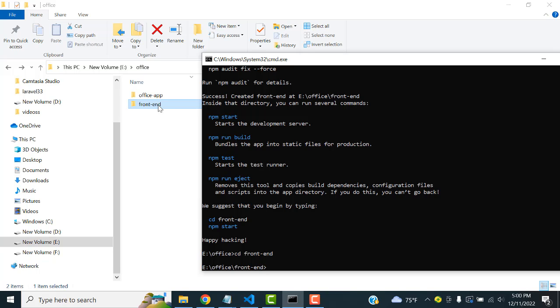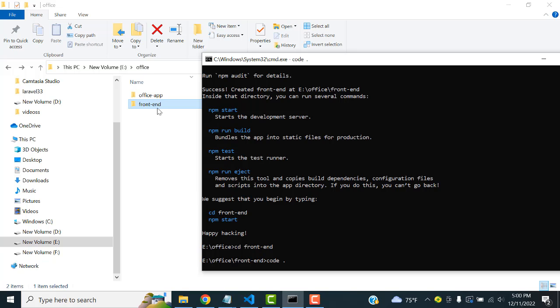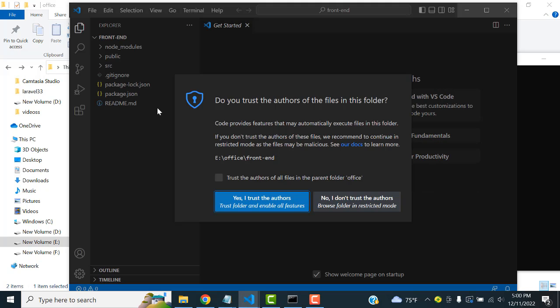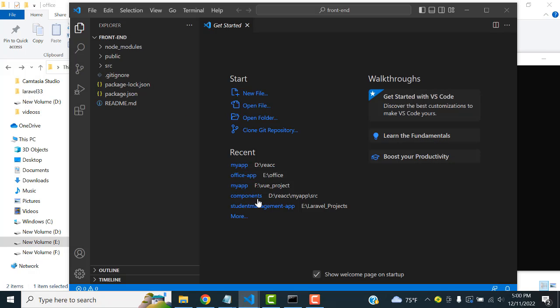Now this whole project I am going to open in the VS Code editor. How to open it in the VS Code editor? You have to type this command: code space dot, and press the enter key. Your entire project is opened in the VS Code editor. Right now here click yes. Right. This is your project.